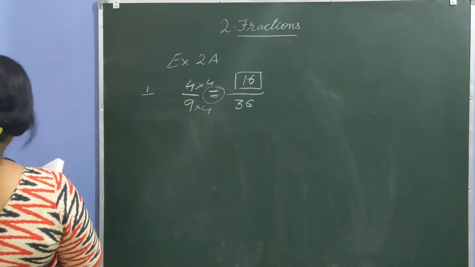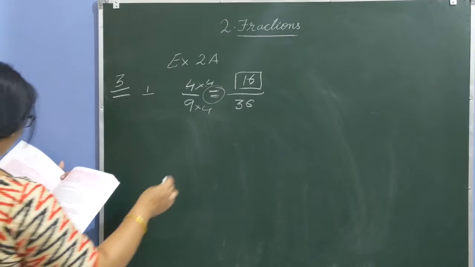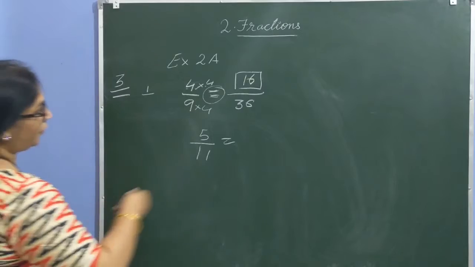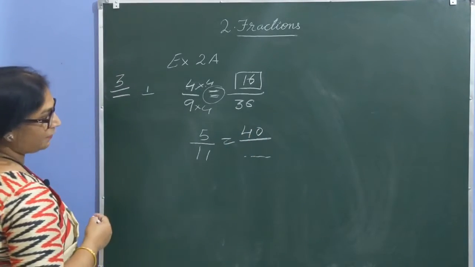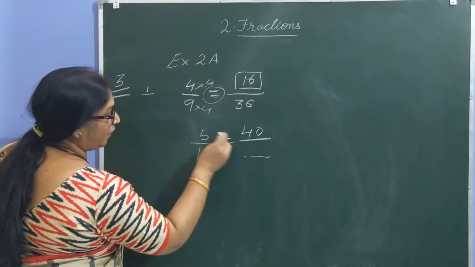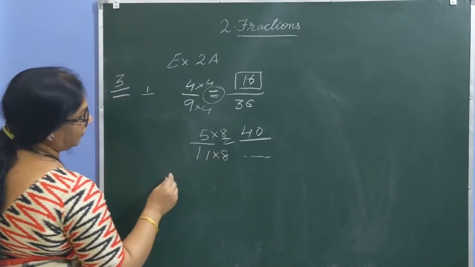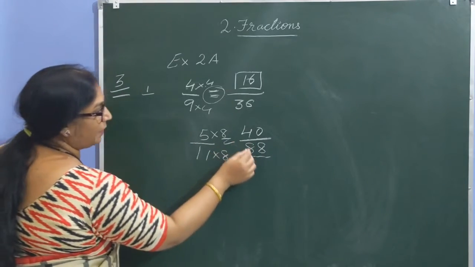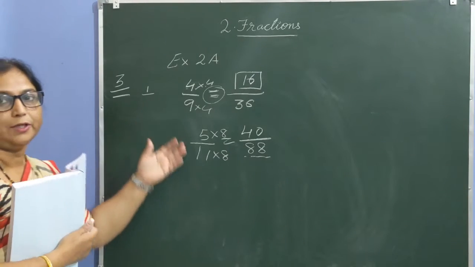This is question number 3, first part. Now question number 3, next one, 5 by 11 equals to 40 by dash. Here we see 5 into which number is 40? 5 into 8. So the same number you multiply down. So the value is 88. So what is the equivalent fraction of 5 by 11? 40 by 88. So the next two you can do on your own in the book. These two, note down in the copy.